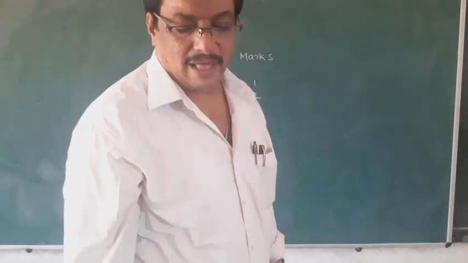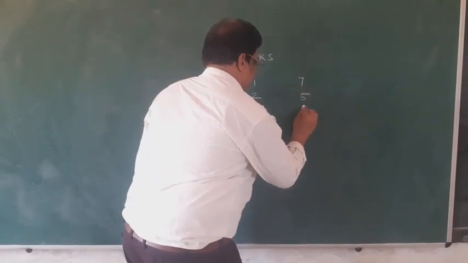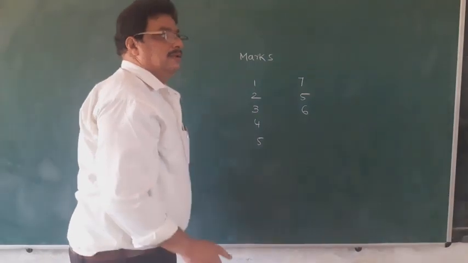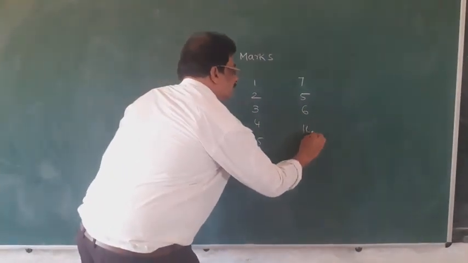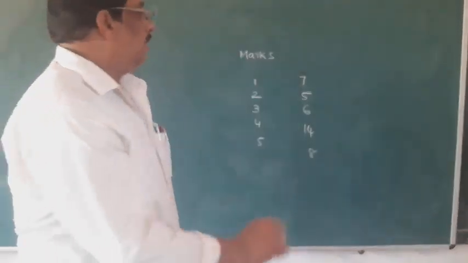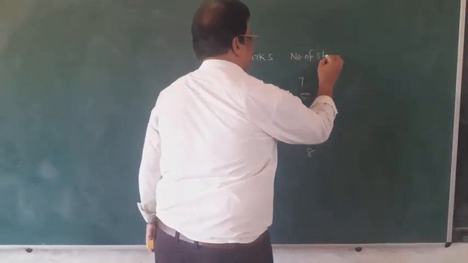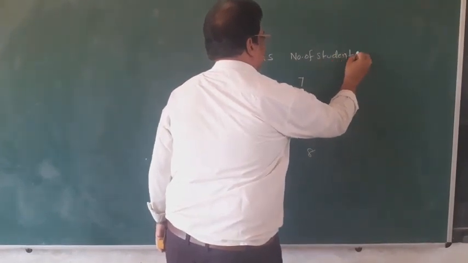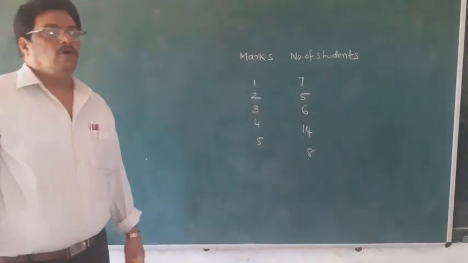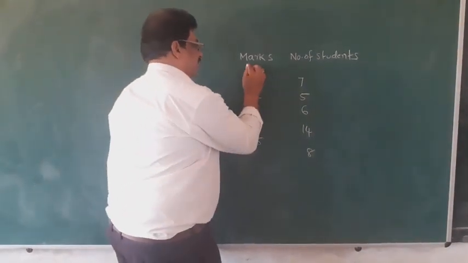The numbers of students are 7, 5, 6, 14, 8, totaling 40. Now how to find the mean? We will calculate like this. So the marks are xi.